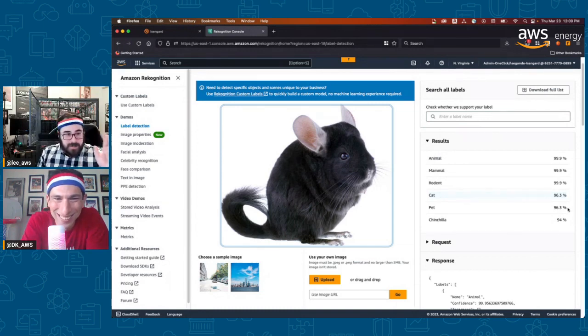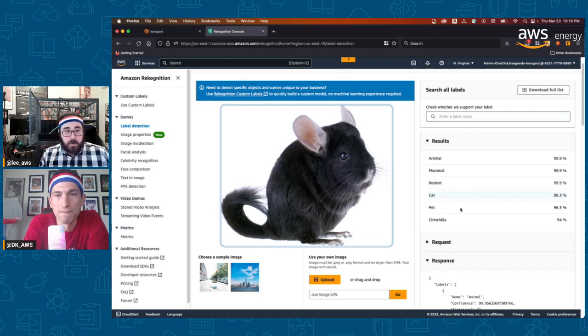But notice 96.3% for a cat, 94% for a chinchilla. So it was really close to begin with. And if I was building a model, I would look at what was the subcategory of a rodent rather than looking at just mammal. So there you go. If you have 99.9% sure it's a rodent, then you would probably eliminate cat and go with chinchilla.